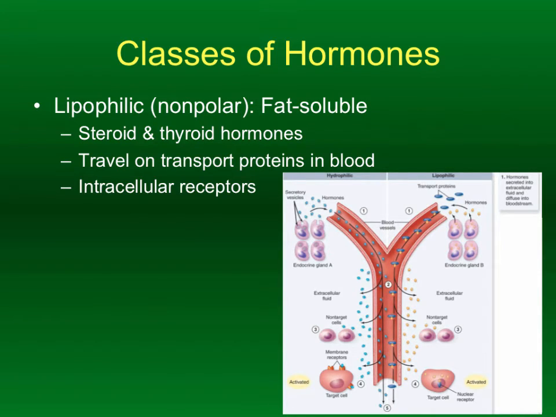In the case of lipid-based hormones, the receptors for the cells are actually inside the cells. They are in the cytoplasm of the cells, in some cases in the nucleus of the cells. They're what we describe as being intracellular receptors. They're within the cell, as opposed to the hydrophilic hormones, which have their receptors typically on the outside of a cell.